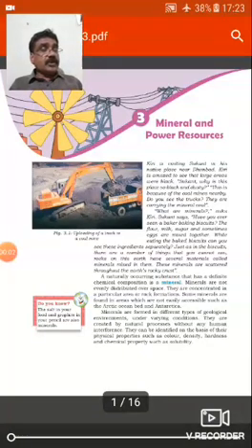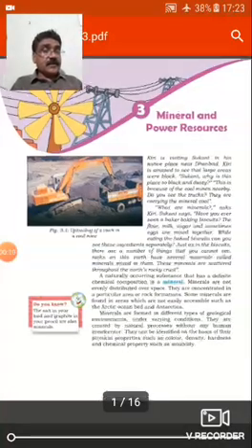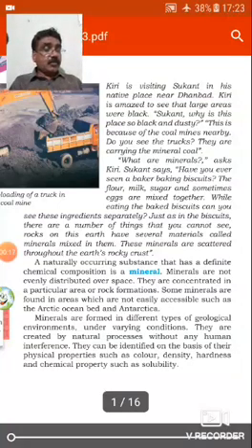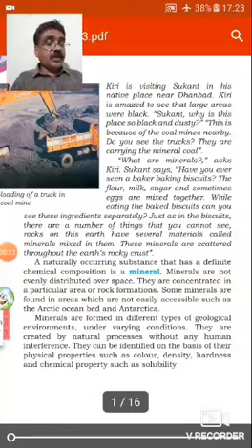Today I am going to teach lesson number 3, mineral and power resources. Number 1, a naturally occurring substance that has a definite chemical composition is a mineral. Number 2, minerals are not evenly distributed over space. 3, they are concentrated in a particular area of rock formations.